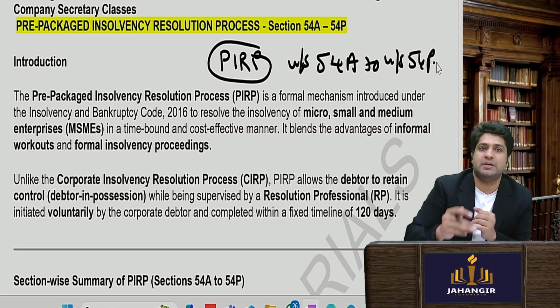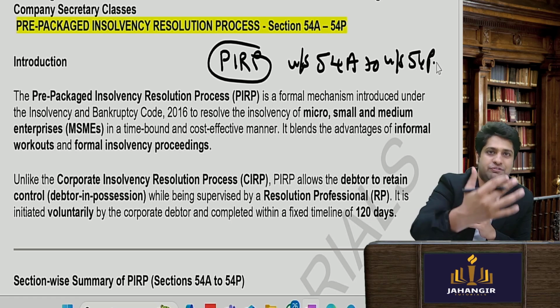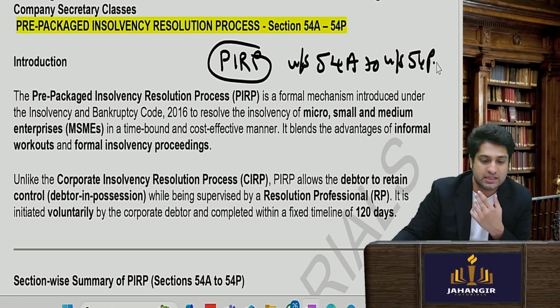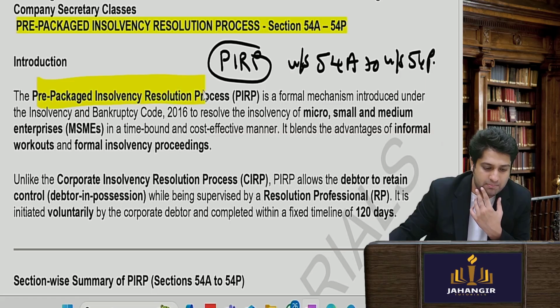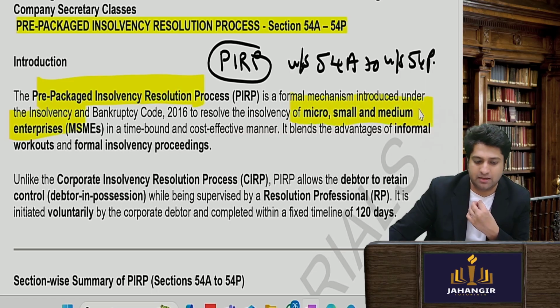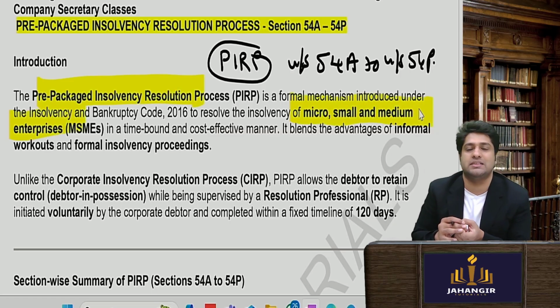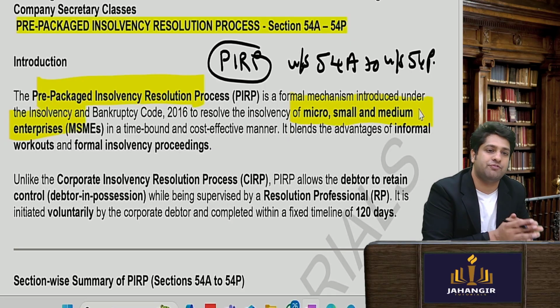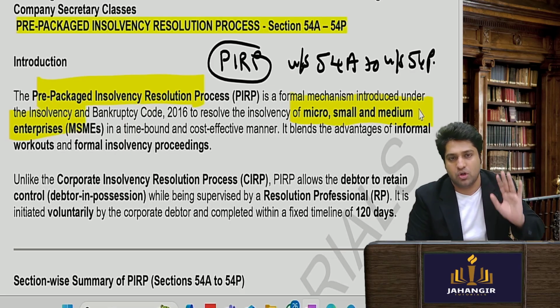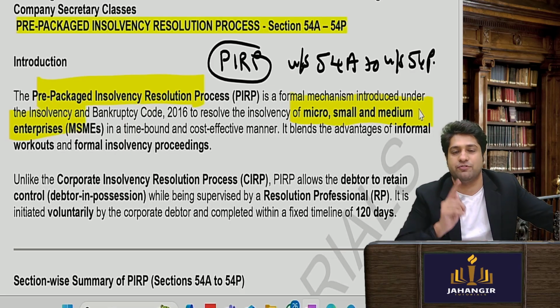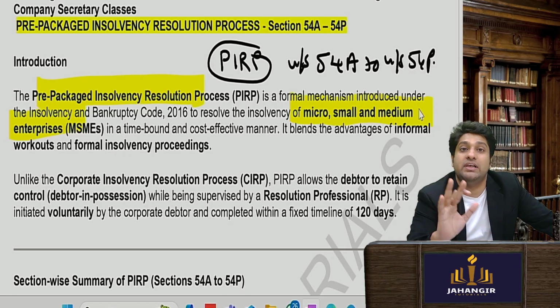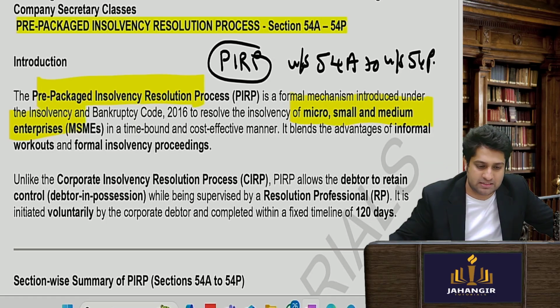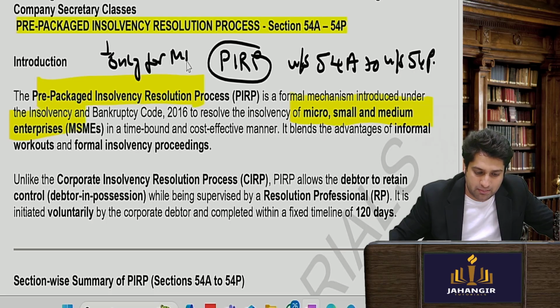PIRP is specifically a very beneficial insolvency process given to MSMEs, micro, small and medium enterprises. So can a non-MSME come for PIRP? Answer is no. We'll see the concept later, but first understand that this is only and only for MSME.